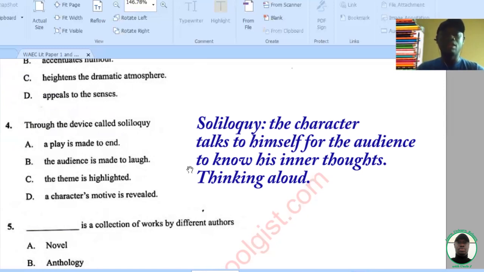The character comes on stage and speaks to the audience, but not addressing the audience, but the character is just talking to himself, thinking aloud, so that you know what the character is thinking. Through soliloquy, you will actually understand the true nature of a character. So the correct option here is D, because the character's motive is revealed through soliloquy.